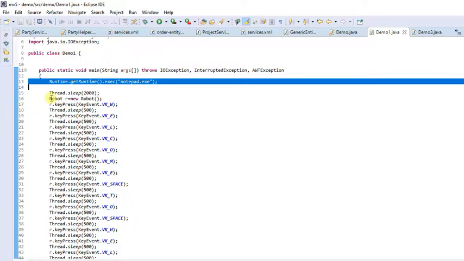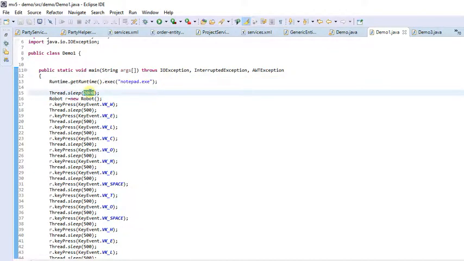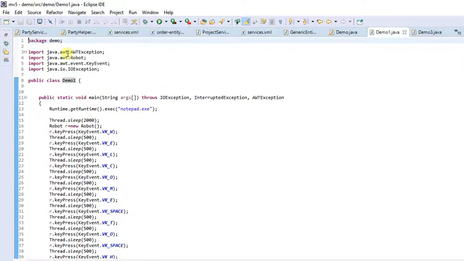So first you saw this Notepad come up. This is through this line. Opening this Notepad application will take some time, that's why we put a sleep for 2000 milliseconds. Now, as I told you, Robot is a class of the AWT package.